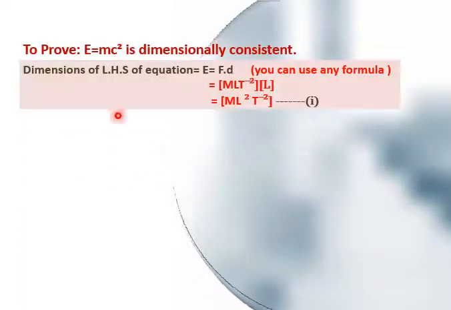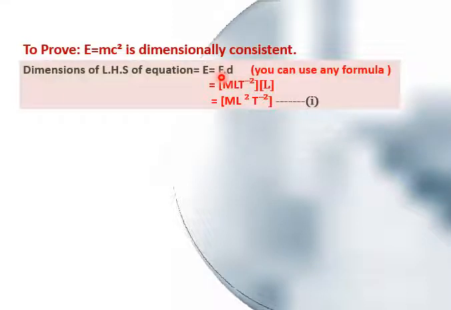First of all, we write the dimensions of the left hand side of the equation, as energy equals force into displacement. You can use any formula, as I told you in the previous slide, you can also use the formula of kinetic energy or potential energy. I am using the formula of work done because work and energy have the same unit of joules.